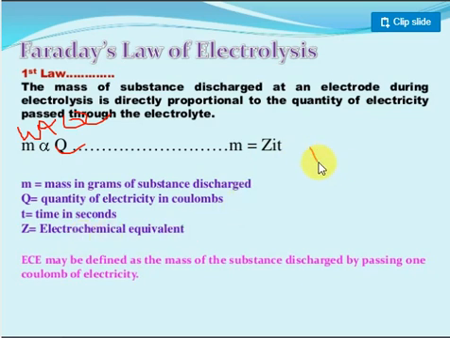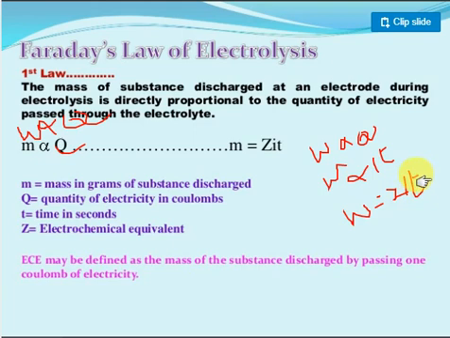Suppose I take the equation W proportional to Q, where Q is the quantity of electricity. So W is proportional to the amperes of current I and the time in seconds you passed without any deflections. To remove this proportionality I use a new constant, so W is equal to ZIT. W is equal to ZIT. Clear? This is Faraday's first law of electrolysis.